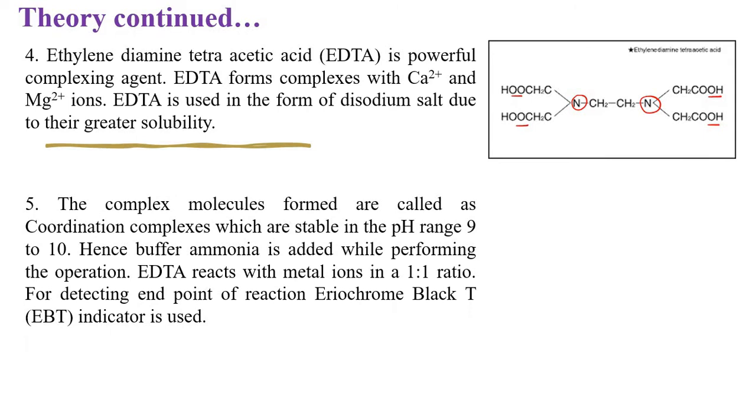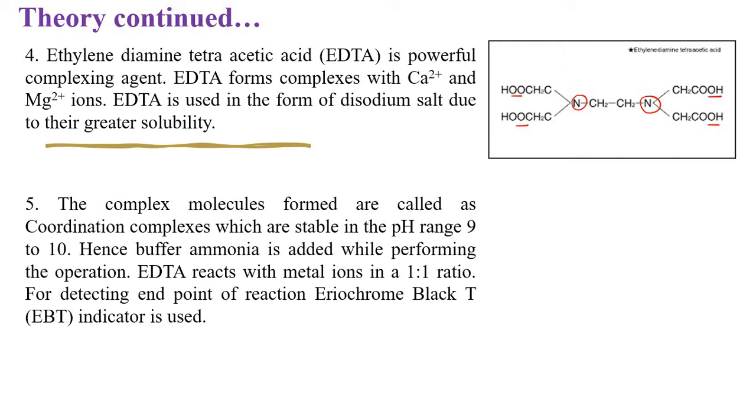Now these coordination complexes are stable in the pH range of 9 to 10, that is at basic condition. That's why in this titration we are using ammonia buffer solution for maintaining the pH.